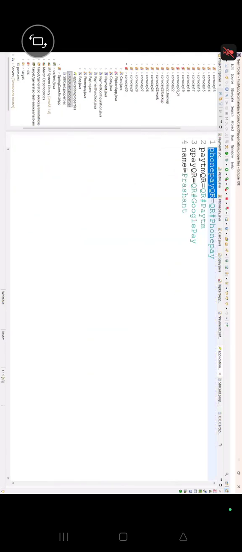Let's go and take the PhonePay key. Right, it gives the value. Now pay.setName, and here environment.getProperty, and what is the name, guys? The name is name. Perfect.